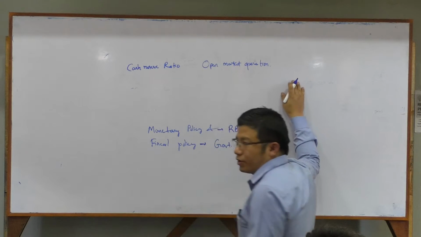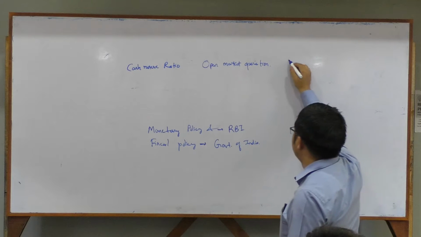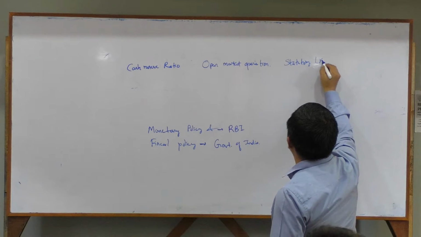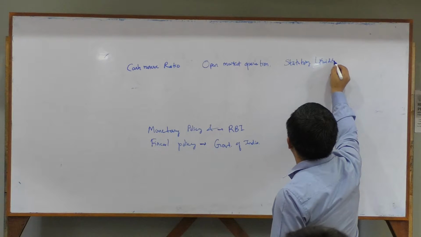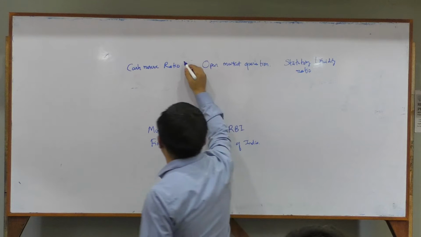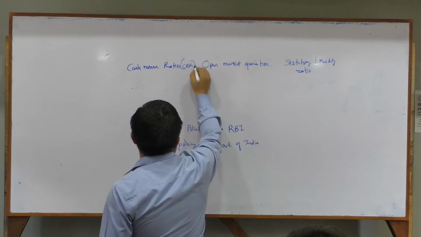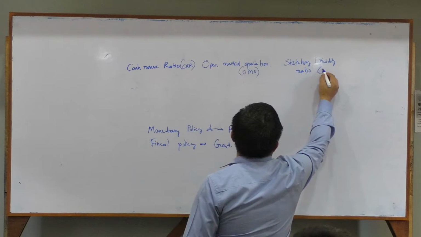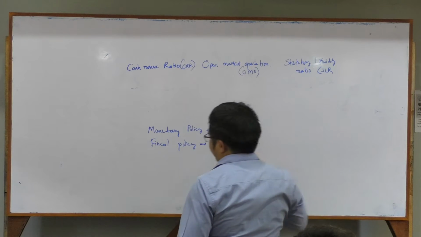And what is another? That is SLR, statutory liquidity ratio. Normally we write like this: CRR, OMO, and SLR.